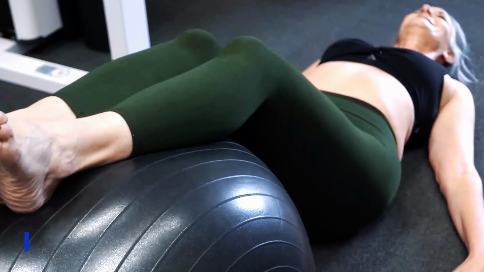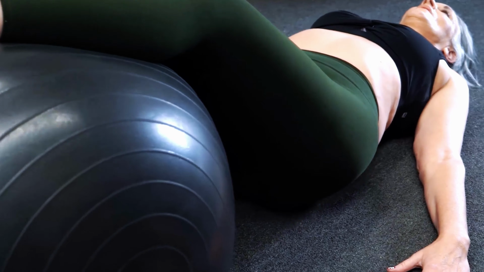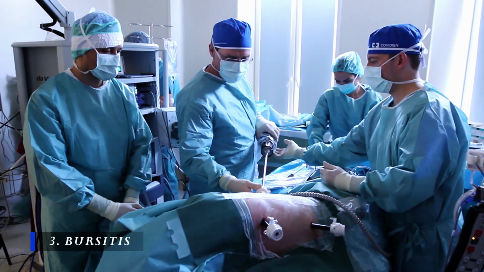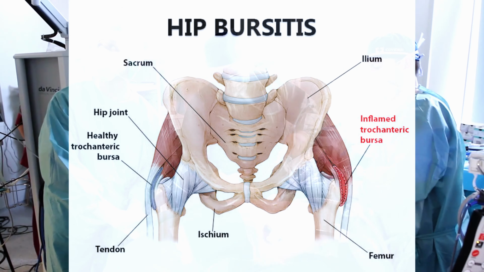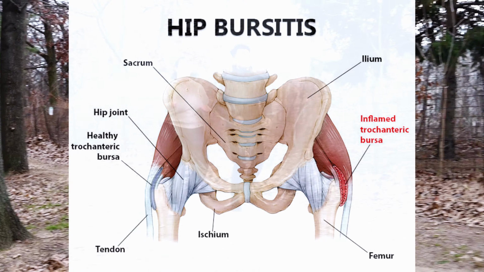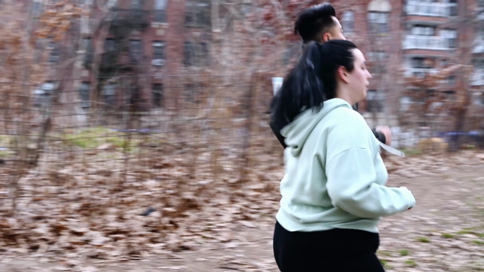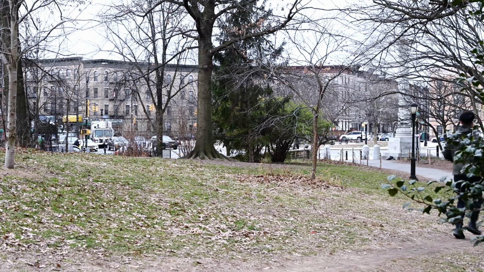Hip fractures. With age, the bones can become weak. Weakened bones are more likely to break during a fall. Bursitis. Bursae are sacs of liquid found between tissues such as bone, muscles, and tendons. They ease the friction from these tissues rubbing together. When bursae get inflamed, they can cause pain. Inflammation of bursae is usually due to repetitive activities that overwork or irritate the hip joint.